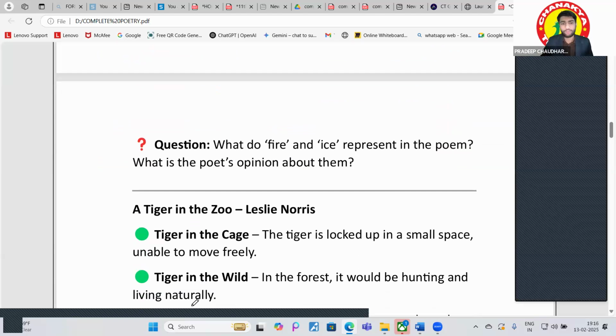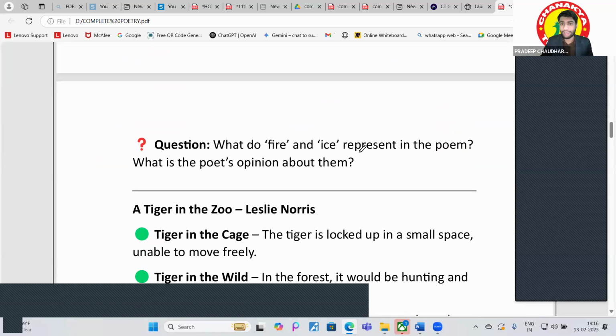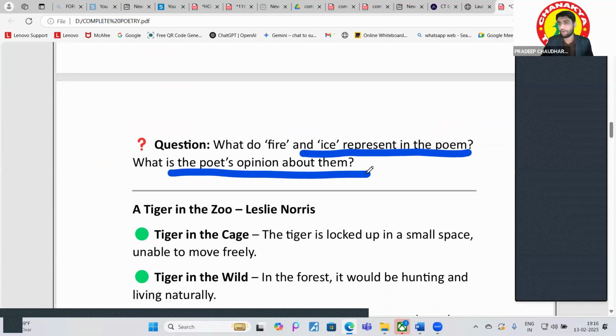Question. What could be the question that comes from it? What do fire and ice represent in the poem? And what is the poet's opinion about them? Right? Fire means the desire, the greed, and ice represents the hatred. Okay, I hope this is clear, guys.